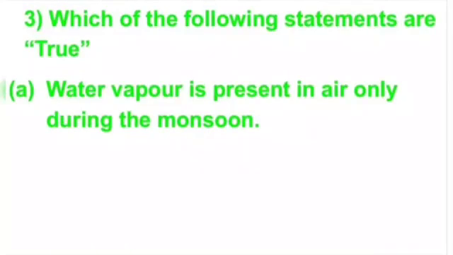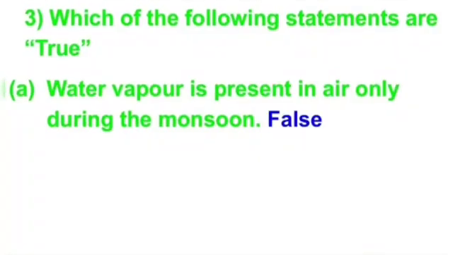Third question: which of the following statements are true? A part is water vapor is present in air only during the monsoon. No, this statement is not true. This statement is false because water vapors are always present in the air. Means in summers also, in winters also and during the monsoon also. That's why this statement is false.